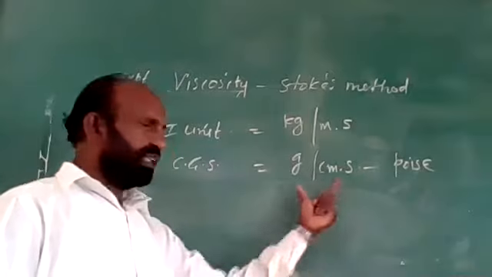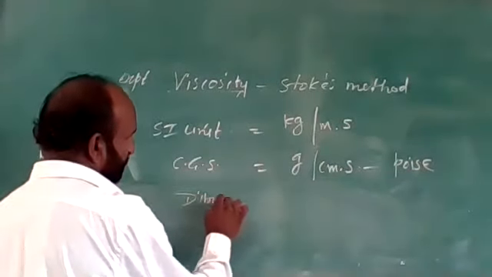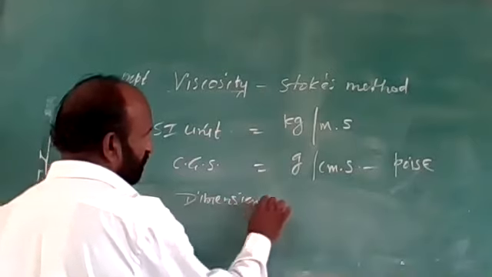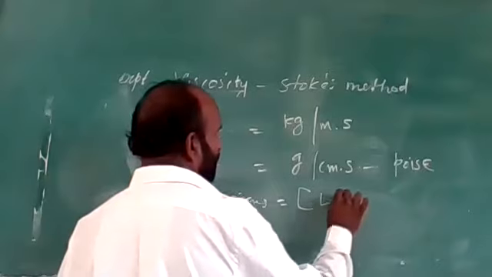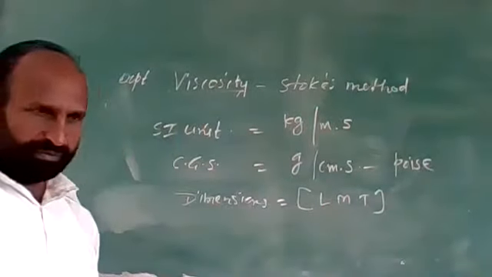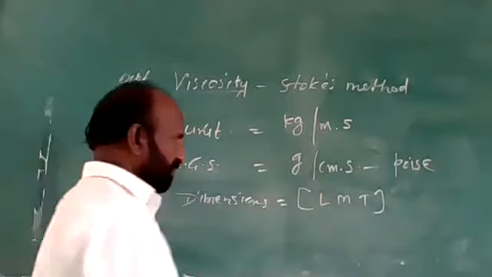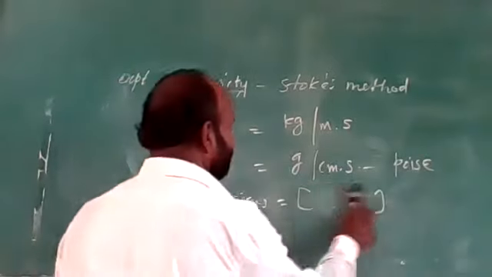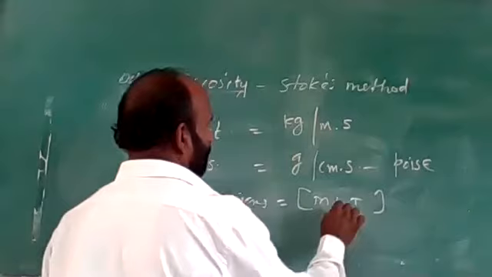Then we can have the dimensions of viscosity, in terms of L, M, T. Here, gram is mass, so M has power 1.